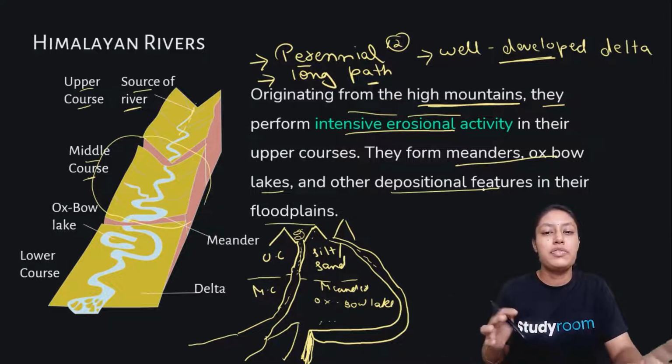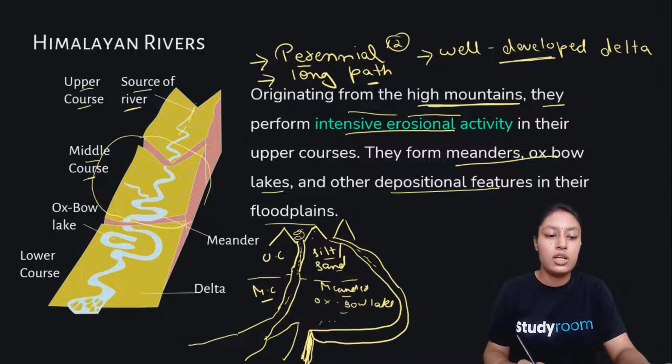These kinds of physical changes happen through the flow of silt and sand being eroded by water, and meanders or oxbow lakes being formed. All these activities happen in the middle course, and then in the lower course it forms a well-defined delta.